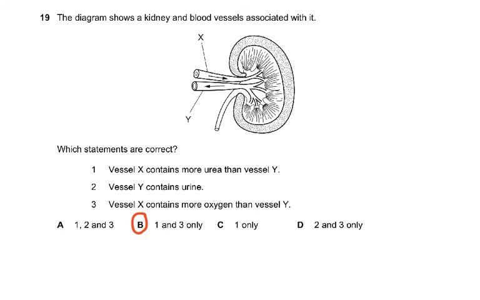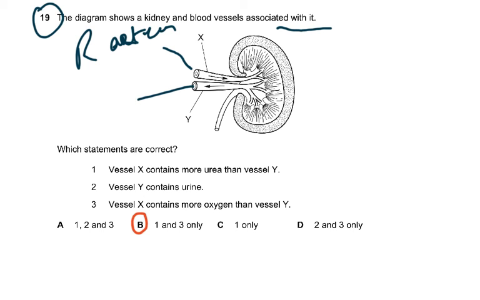Next, question 19. The diagram shows a kidney and blood vessels associated with it. Now X is going inside, so this has to be the renal artery, right? And as this is coming out, so this has to be the renal vein. Now which statements are correct?